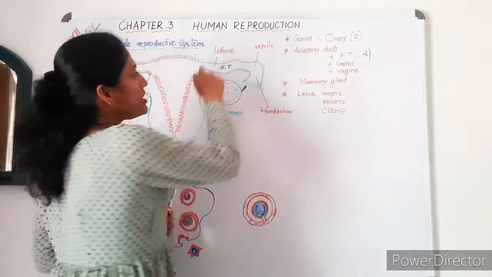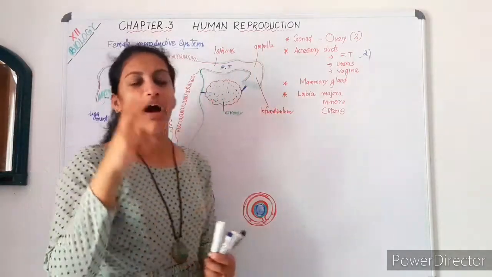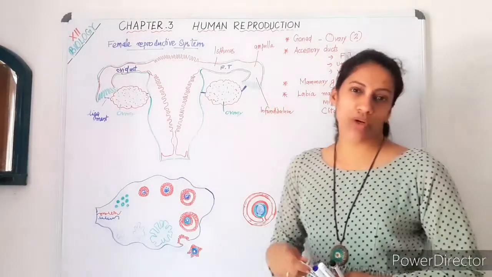So isthmus, ampulla and infundibulum are the three distinct regions.